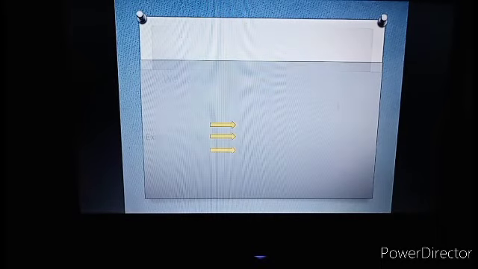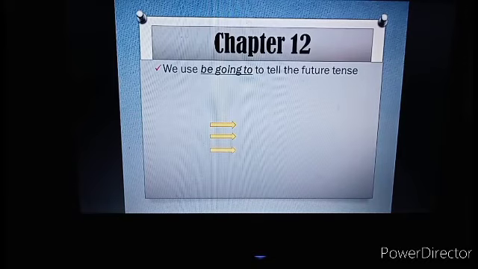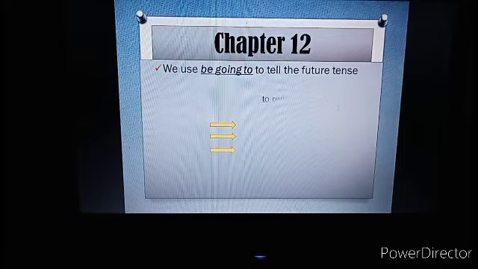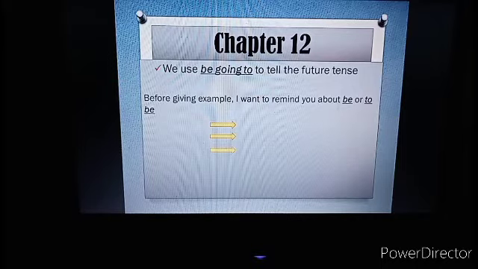Next, on chapter 12, we use be going to tell the future tense. Before I give you example, I want to remind you about be or to be. Do you still remember about to be? Well, to be. There are 3 to be.